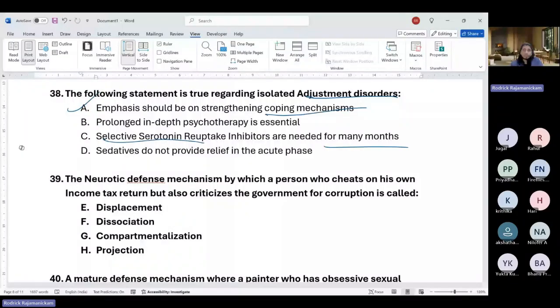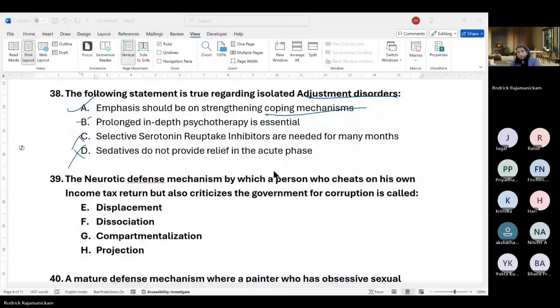So they may benefit from SSRIs also, to uplift their mood, as they may have some non-pervasive low mood. So this can help. Sedatives do not provide relief in the acute phase? They may have a lot of sleeplessness. Sedatives do help, especially in the acute phase, immediately after the stressor. So this is wrong, and these are also wrong. And A is the correct answer. Okay. So just two more questions and a short break.